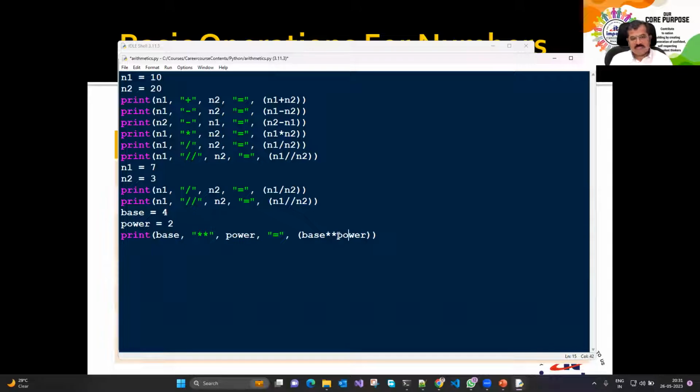While writing expressions, it is always recommended that you leave some space between the operators. It just makes the statements easy to read. So here also I could just say n1 base, n2 base. It's just a good way of representing the statement. So there is no confusion in my mind as to what operations are really happening. So you could do it everywhere. At least before and after the operator, you could leave some space, if not anywhere else.